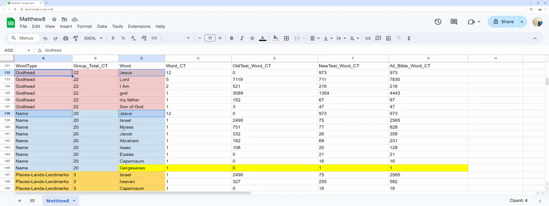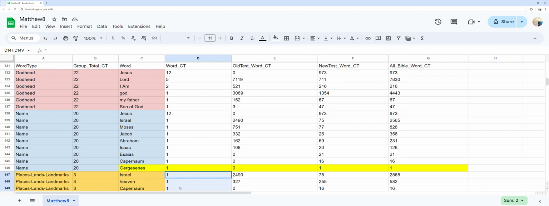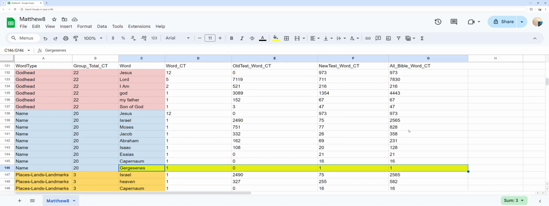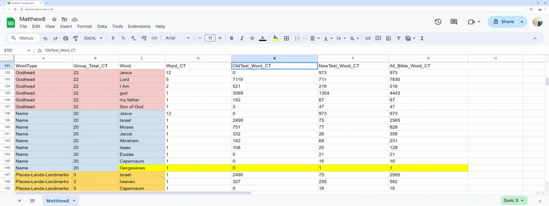You can see 3 locations, Israel, heaven, and Capernaum, listed at the bottom in orange as places, lands, and landmarks. You can see one row in yellow that has the word Gergesenes that is only used one time in the Bible. You can see the total counts for those places in the New Testament, Old Testament, and both combined out to the right.